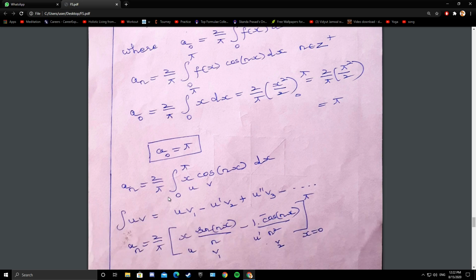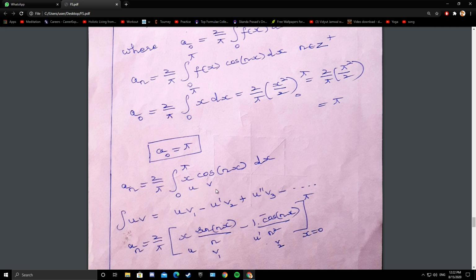a n is 2 by pi integral 0 to pi. What is f of x from 0 to pi? x. So x cos of nx dx. Then use Bernoulli rule. For a n and b n, you will be using Bernoulli rule. u is the polynomial function x, v is the cosine function. So u v1 minus u dash v2 plus u double dash v3 minus, etc. Dashes denote differentiation, suffixes denote integration.